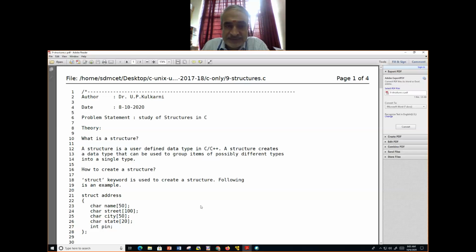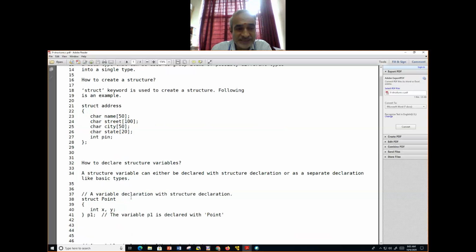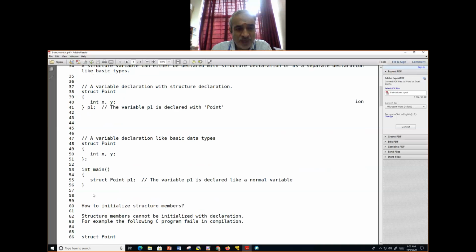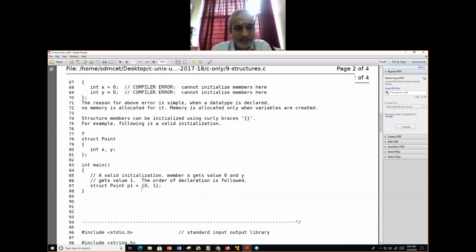So in the last class, yesterday, we have gone through the use of structure. How do we define a structure? How do we create an instance of a structure, a variable of the type structure? Then how do we write a program? How do we initialize? Initialization within a structure is not possible because there is no memory allocation done for that. Then how do we create a variable of type structure and initialize?